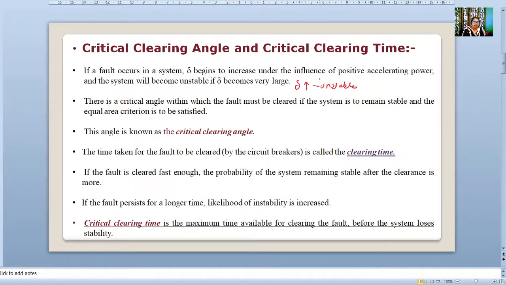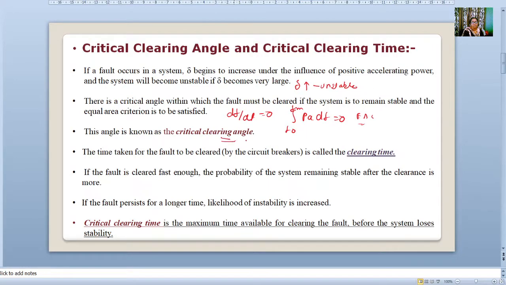Then there is a critical angle within which the fault must be cleared if the system is to remain stable and the equal area criteria to be satisfied. That means d del by dt must be equal to 0, or the area under the acceleration curve, that means integral of Pa d del, must be 0. That means the accelerating area is equal to the decelerating area. This is our equal area criteria, this has to be satisfied. So our aim is that the fault must be cleared within that limit, and that limit is given by the critical clearing angle.